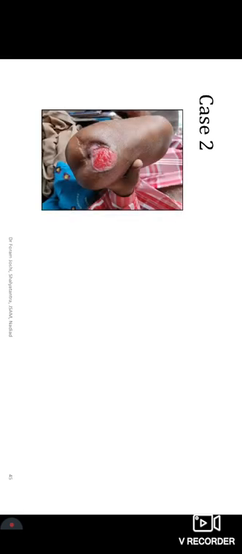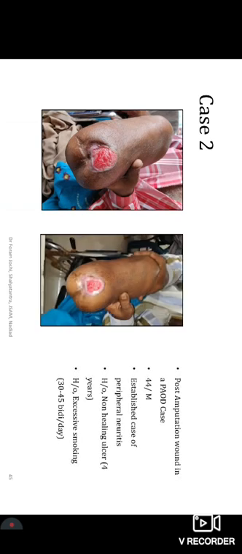Another case was a case of peripheral occlusive arterial disease, and when the patient consulted a surgeon, they advised amputation. The patient was a chain smoker, smoking 30 to 45 beedis per day, and he had developed a non-healing ulcer with a 4-year history when he came to us. He was also having peripheral neuritis, because the patient would not even let us touch the wound, and whenever we went to apply the dressing, he was screaming.